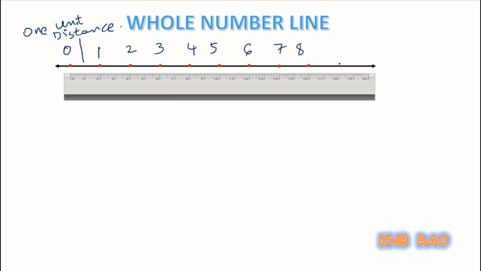Here we'll get these points and it becomes 9 and it becomes 10 and so on, and it is positive direction.